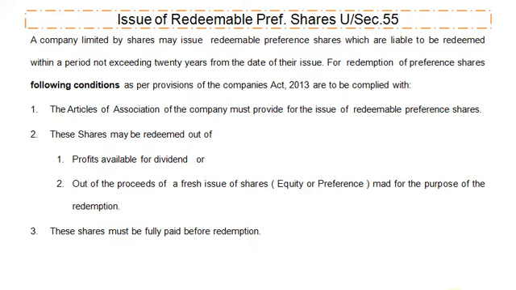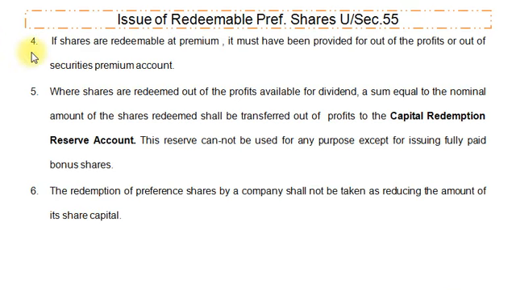Okay. Next, provision number 4: if shares are redeemable at a premium, it must have been provided for out of the profits or out of the securities premium balance available. Again, this is also a very important provision. If the company redeems its preference shares with a premium, this is called premium on redemption. I repeat, this is called premium on redemption.